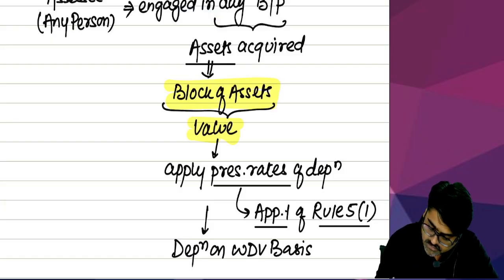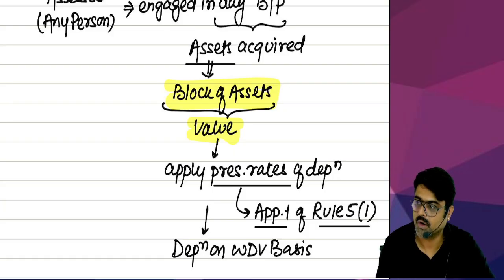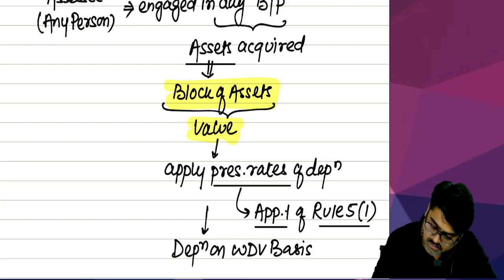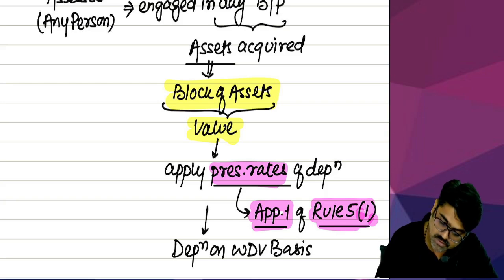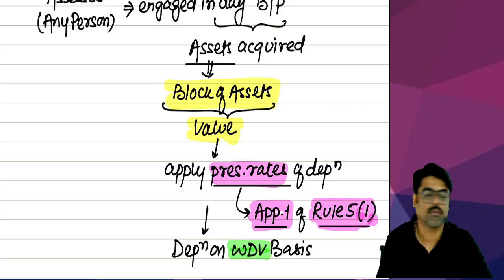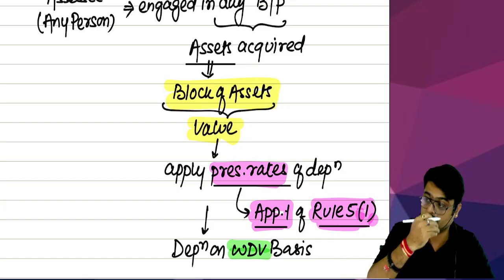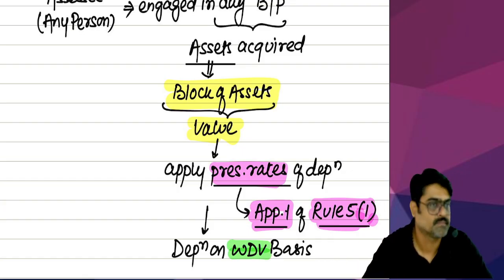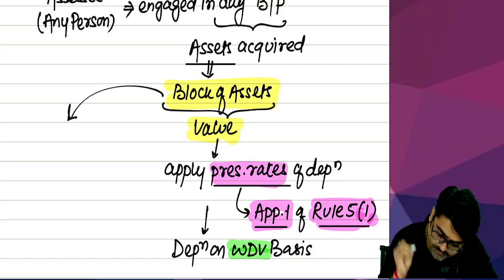So, first of all, make the block of those assets and determine the value of that block. On that block, now you will apply the rates which are prescribed in Appendix 1 to Rule 5.1. Yes or no? And after applying this rate, you are going to get depreciation, which you are going to claim on WDV basis. This is the manner in which you are going to calculate and claim the depreciation. We are going to allow this depreciation only to you. Understanding?